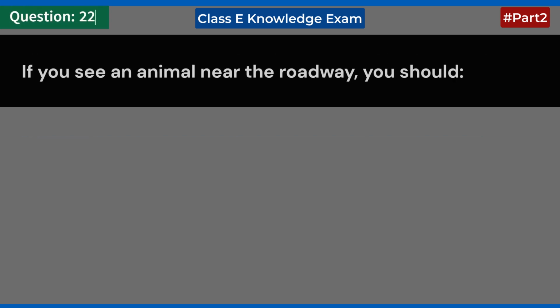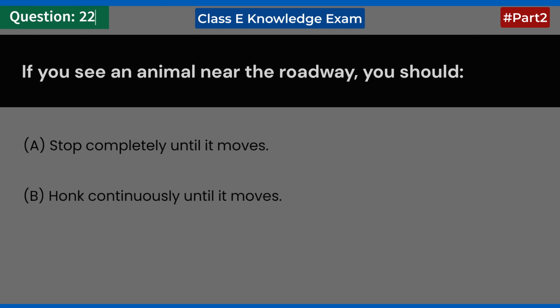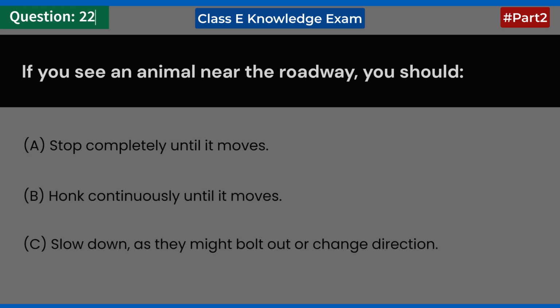If you see an animal near the roadway, you should: A. Stop completely until it moves. B. Honk continuously until it moves. C. Slow down, as they might bolt out or change direction. Answer C. Slow down, as they might bolt out or change direction.